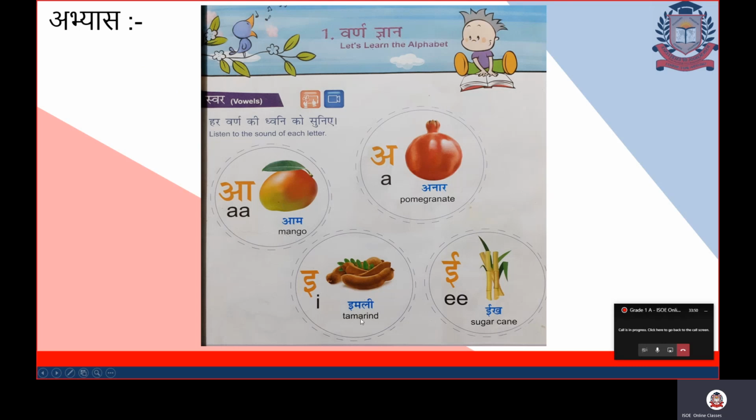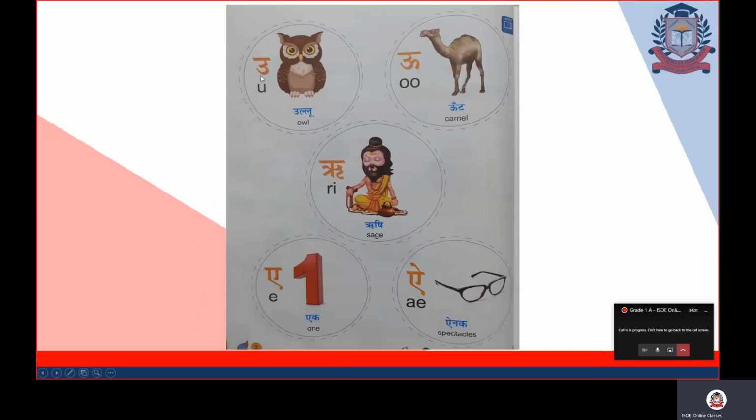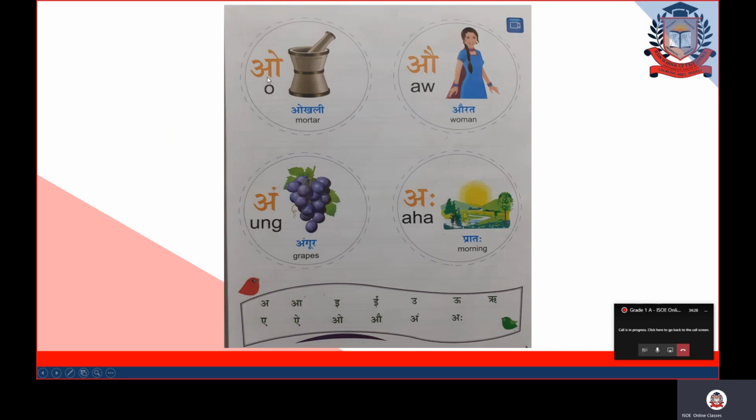E se imli, tamarind. E se eekh, sugar cane. Speak after me. U se ullu, owl. Bade oo se oont, camel. Ri se rishi, sage. E se ek, one. I se ainak, spectacles. Very good.